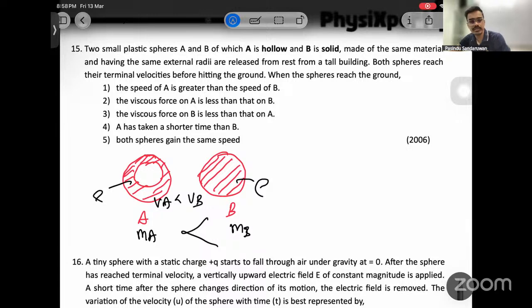That's a less volume of substance. VA is less than VB. So the mass is also less. Right? Made of same material, having the same external radii. Okay. Same external radii.